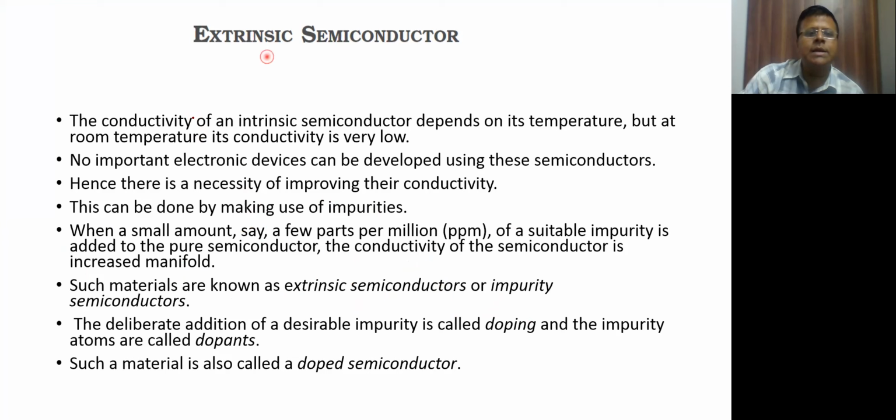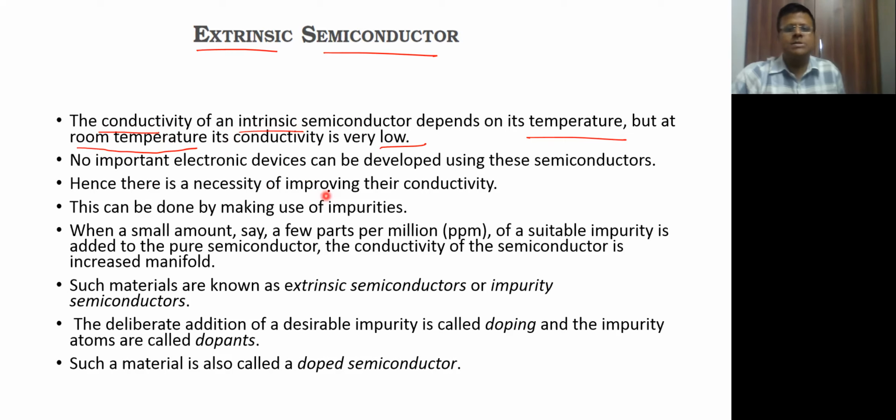Extrinsic semiconductor का मतलब है अगर आप impurities डालते हैं intrinsic semiconductor में, तो फिर हम उन सेमीकंडक्टर्स को कहते हैं एक्सट्रिंसिक सेमीकंडक्टर्स। A little bit of background: the conductivity of an intrinsic semiconductor depends on temperature. As temperature increases, the electrons which are there in the ground state can get transferred to the excited state. मगर फिर भी रूम टेम्परेचर में इसकी कंडक्टिविटी ज्यादा नहीं है, it's not too high. तो प्रैक्टिकली इन टाइप के सेमीकंडक्टर्स की कोई वैल्यू नहीं है, you cannot use it as it is, it's of no practical use for us in electronics unless you improve their conductivity by making use of certain impurities.